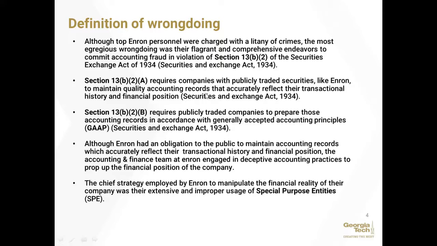Although Enron had an obligation to the public to maintain accounting records which accurately reflected their transactional history and financial position, the accounting and finance team clearly engaged in deceptive accounting practices to prop up the financial position of the company. Among the many strategies used, the chief strategy employed by Enron to manipulate the financial reality of their company was their extensive and improper usage of special purpose entities, or SPEs.